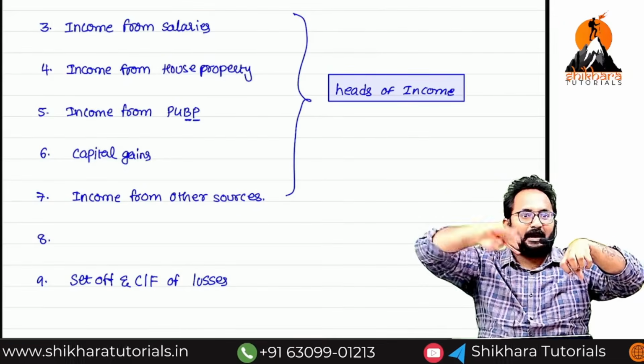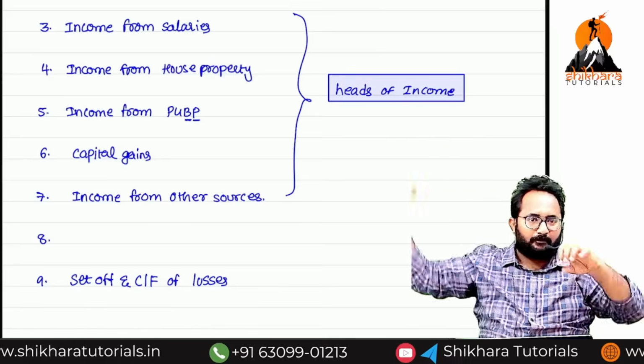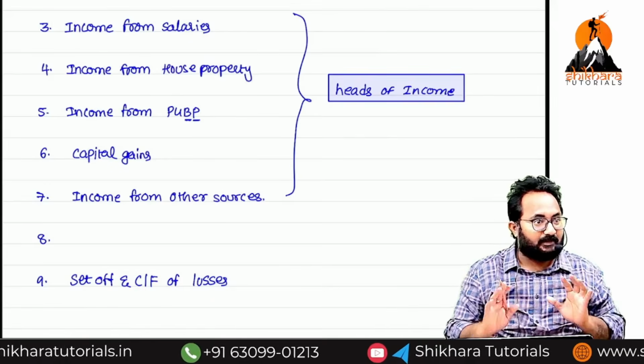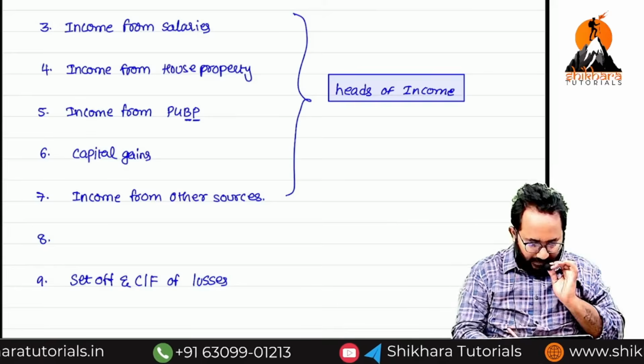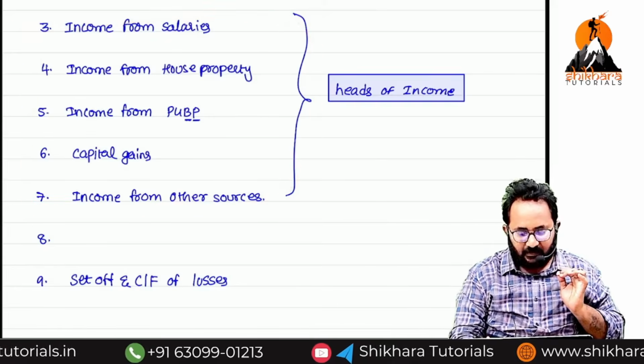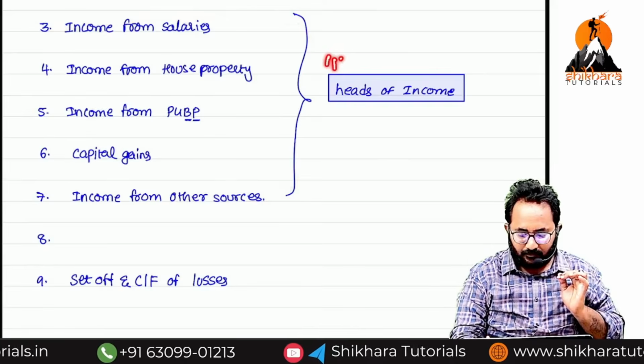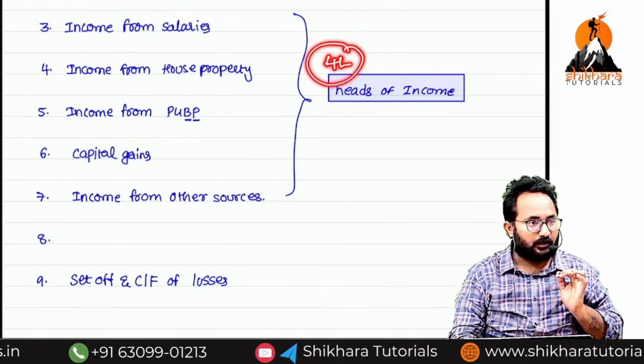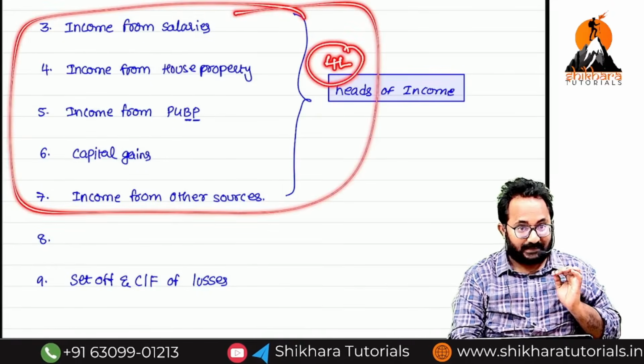One is in my part, another one in my wife's part. So that's why we can claim the basic exemption. Example, from all the sources, I have 4 lakh. Definitely I require to pay the tax.